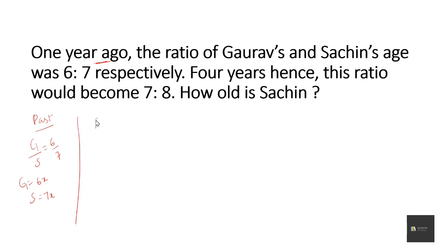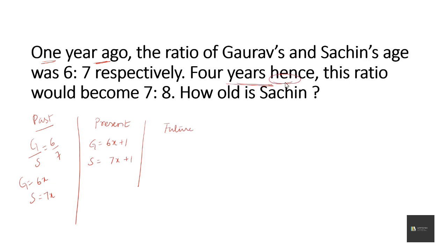In the present, the difference between the past and the present age is 1. So in the present, the age of Gaurav becomes 6x plus 1 and Sachin becomes 7x plus 1. Next, in future, 4 years hence.